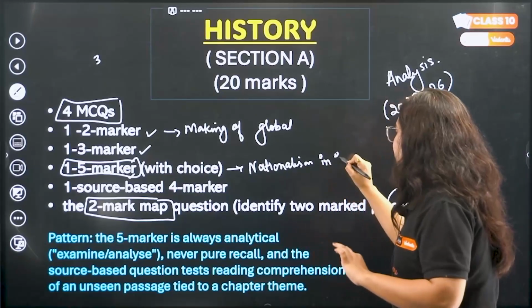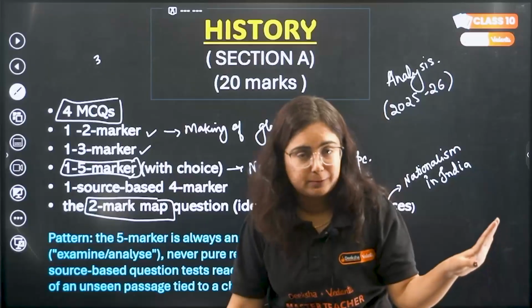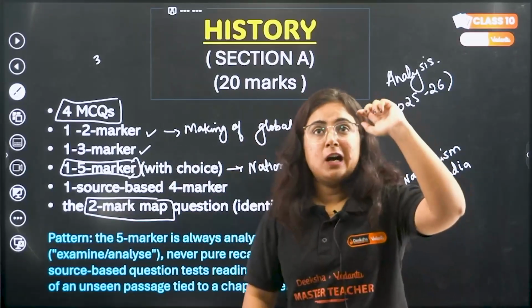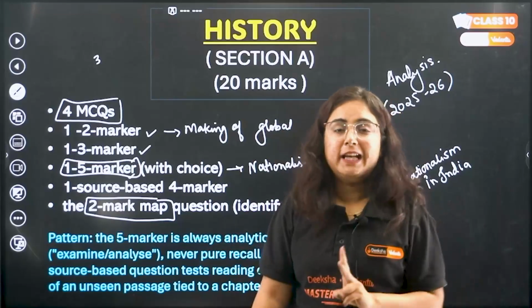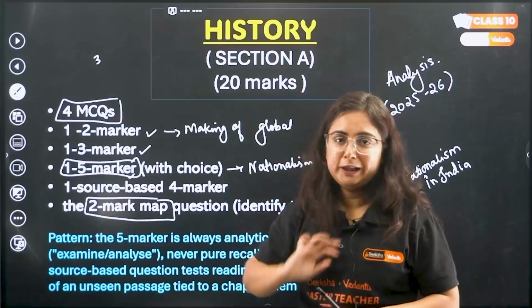That is rise of nationalism in Europe. Yes, it is for sure from this chapter. Okay, rest, if we talk about a 3 marker question, it can be from print culture, it can be from nationalism in India, and I think that it will be from nationalism in India only.